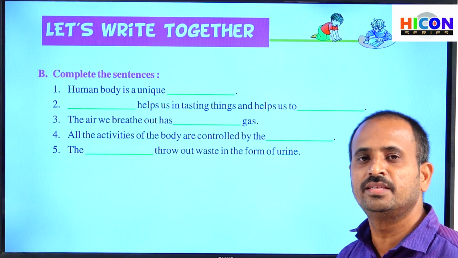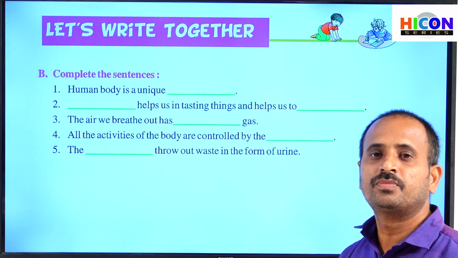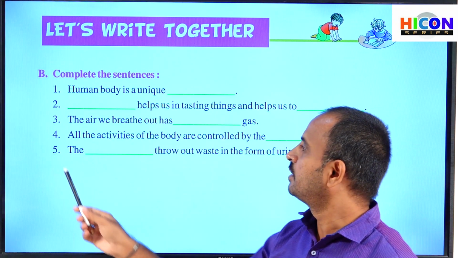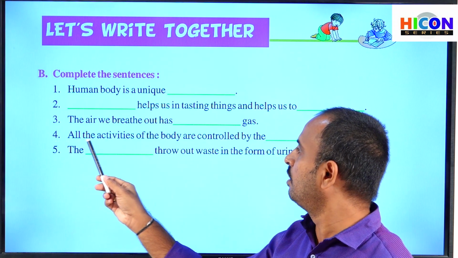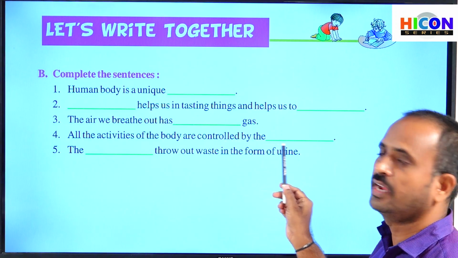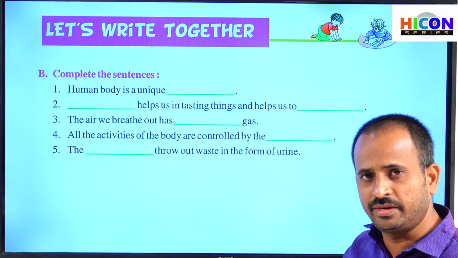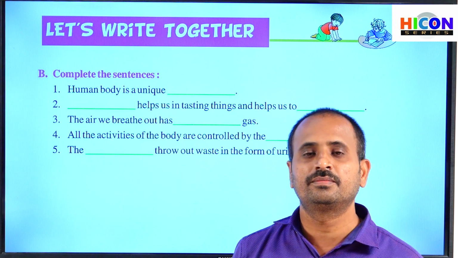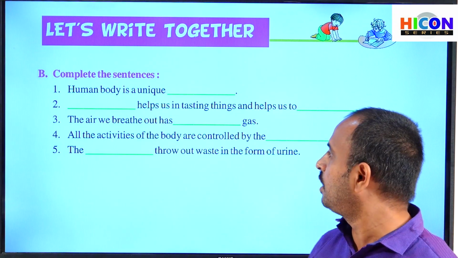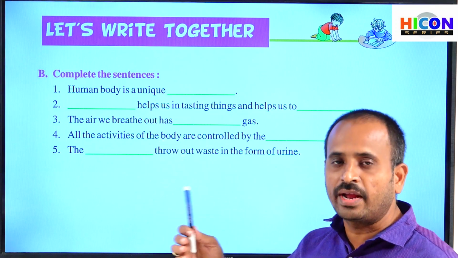Carbon dioxide is one type of gas which is present in our atmosphere. Children, read the fourth sentence. All the activities of the body are controlled by the dash. We have learned different types of systems. Among all the systems, which system controls our activities?